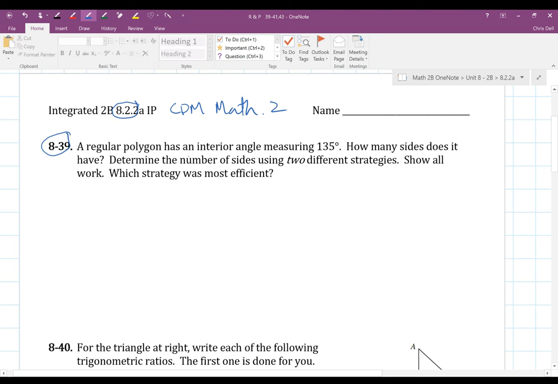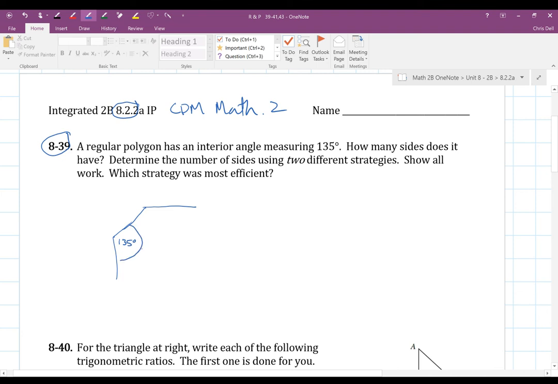So I have a polygon, and I don't know how many sides it has, so I'll just draw a few of the sides. And it tells me that one of the interior angles is 135 degrees. So I know that one of these angles, which means all of those angles really, are 135 degrees, right?